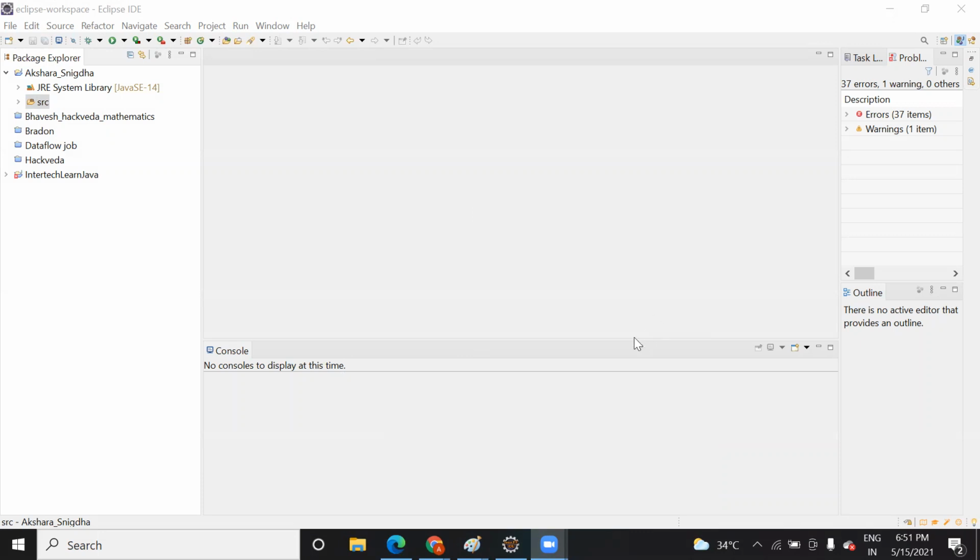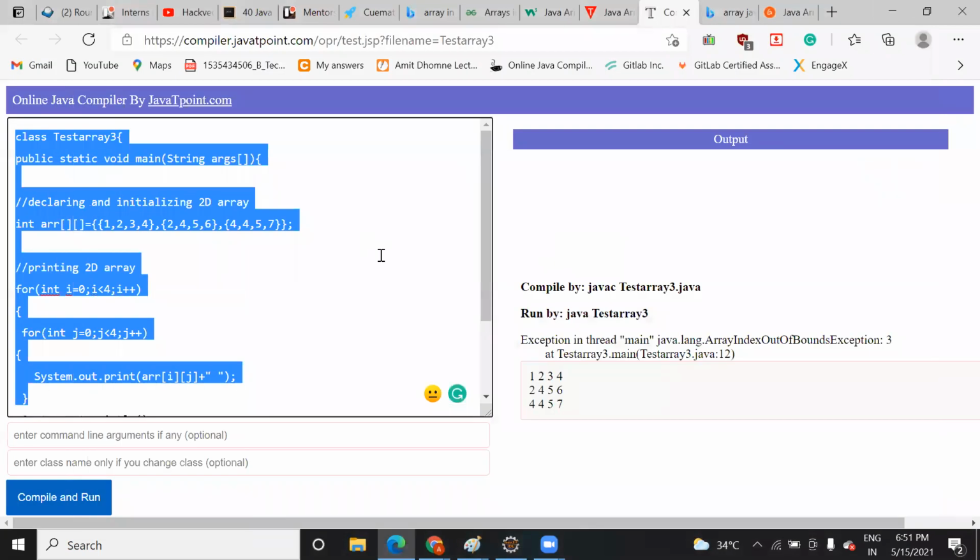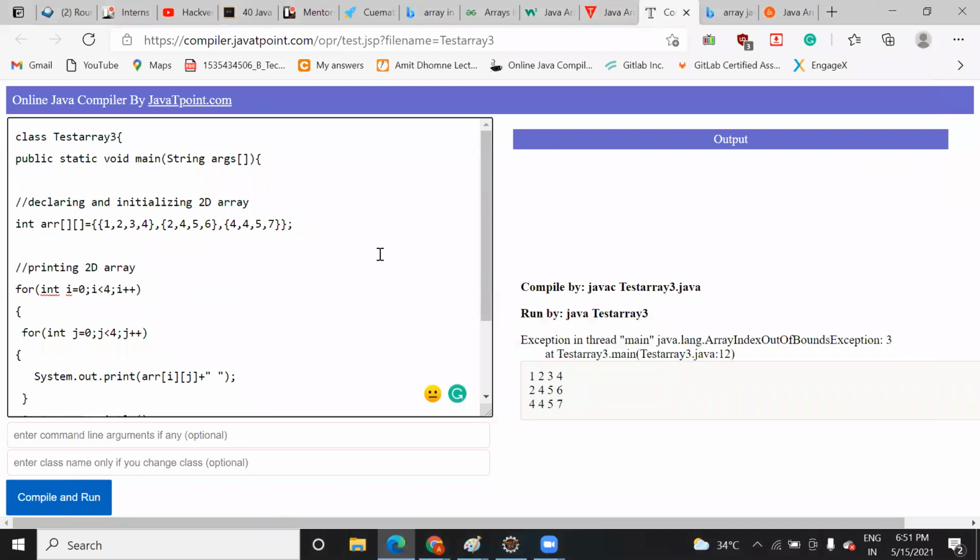So today you just try this code. Tomorrow we are going to work on more questions. When we connect tomorrow, we will do some more practice on this Java multi-dimension array with some more programs. I hope it is clear, right? How to run the code in a multi-dimension array?